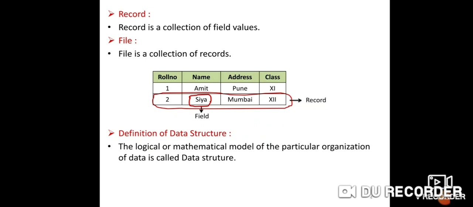There are various categories of data structure. See, logical or mathematical model of the particular organization of data is called data structure. Means you can store the data in different ways, in different organizations, different types of data you can store in the computer memory. It is called data structure.